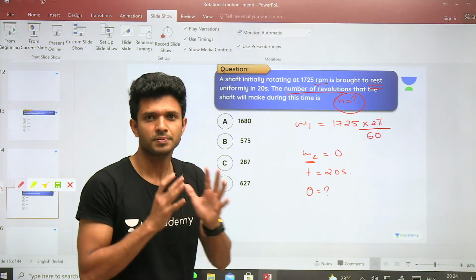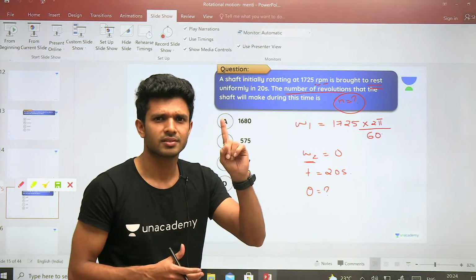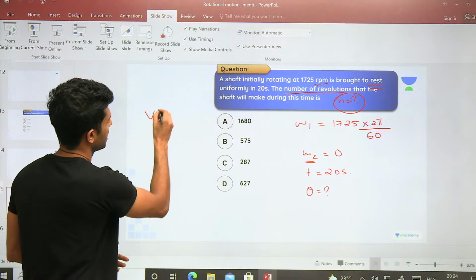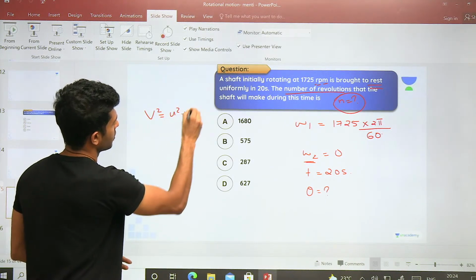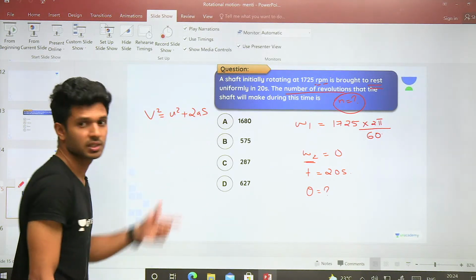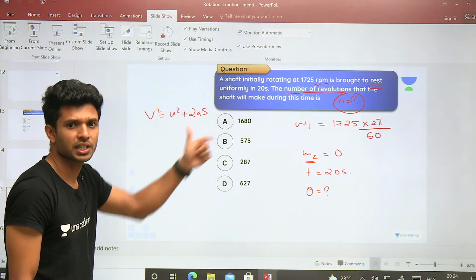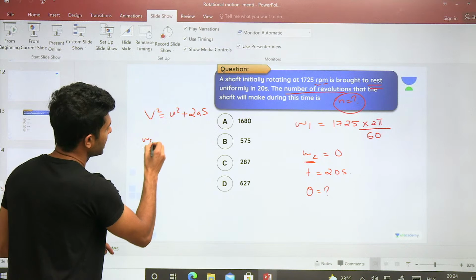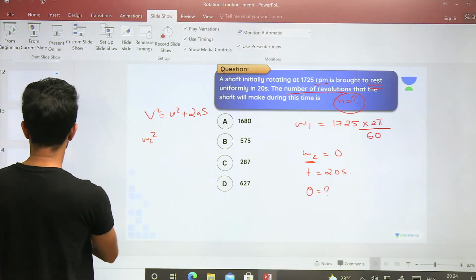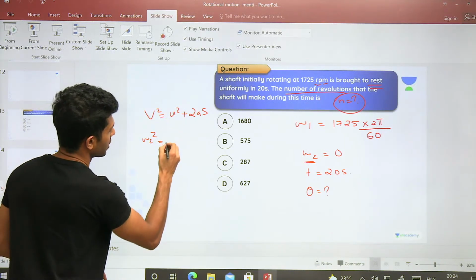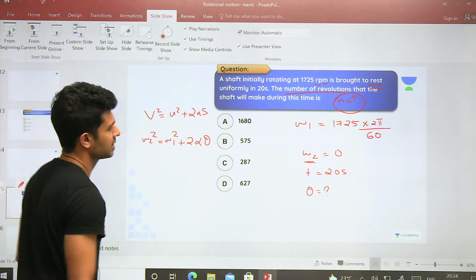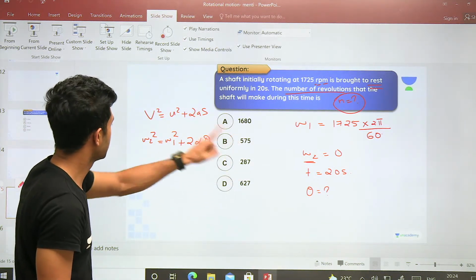No. Those who don't remember the equations from rotation, try to remember the equations from one-dimensional motion. Similar equations exist in rotational motion also. V square is equal to final angular velocity square: omega 2 square is equal to omega 1 square plus 2 alpha theta. Start substituting.